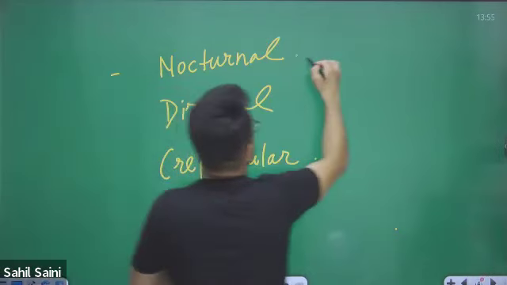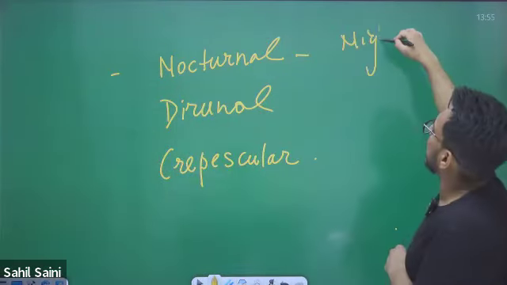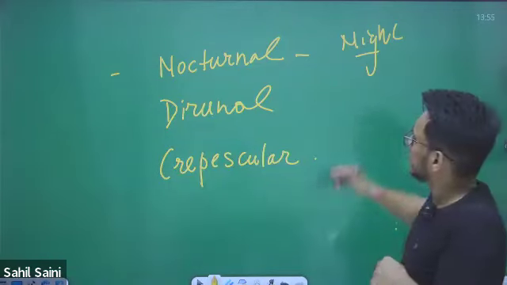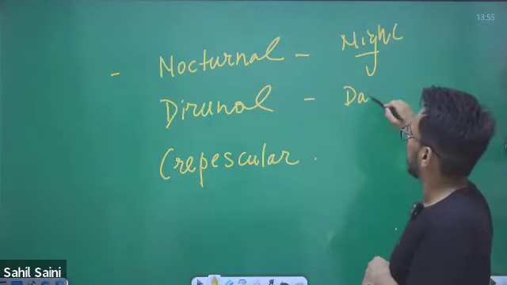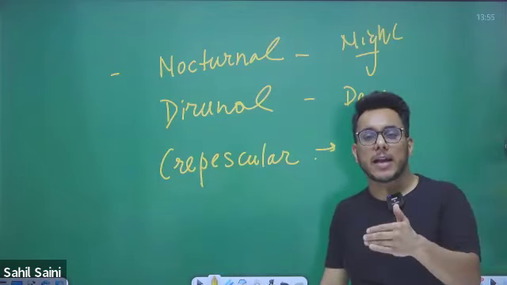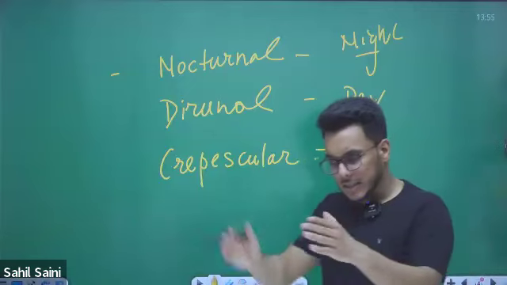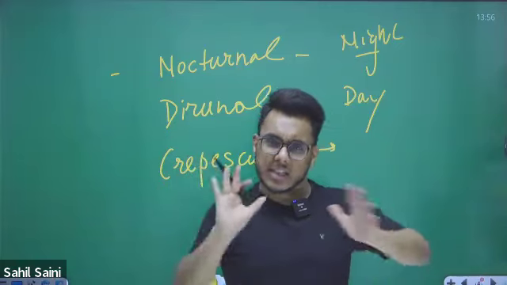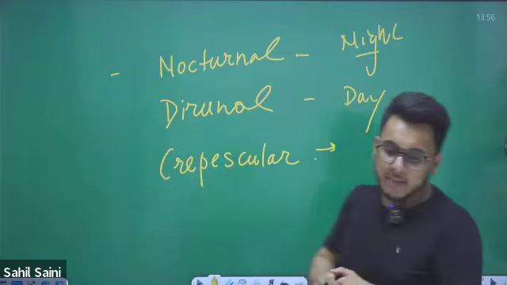Nocturnal animals are active during the night, hunting and doing most of their activities at night. Diurnal animals are active during the day. And crepuscular animals are active during diffused light, dawn and dusk.